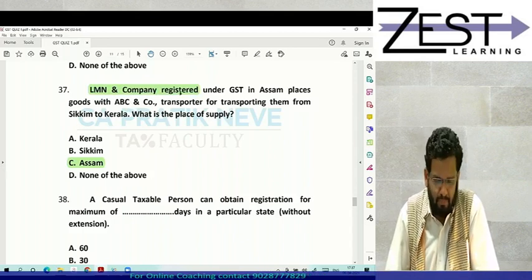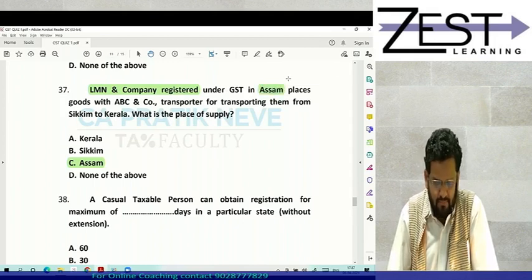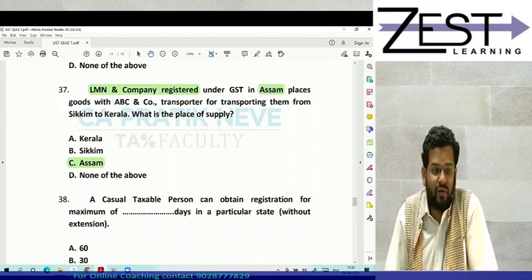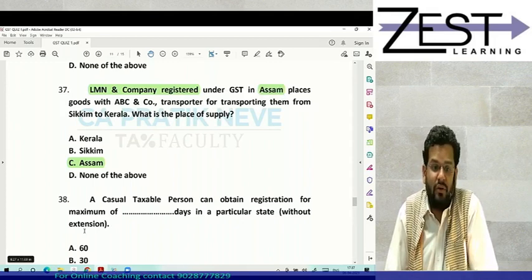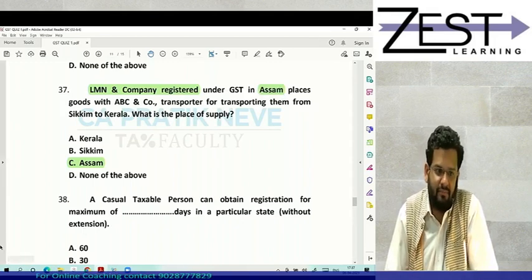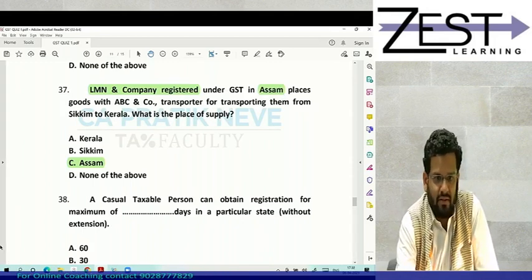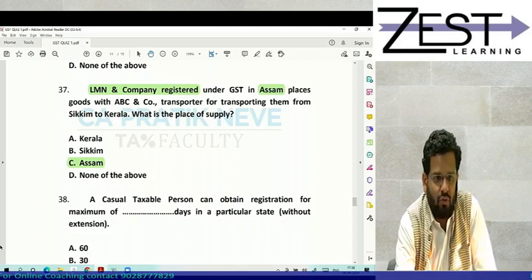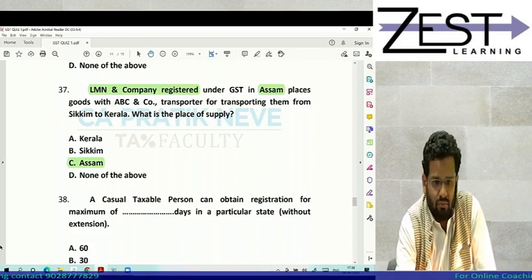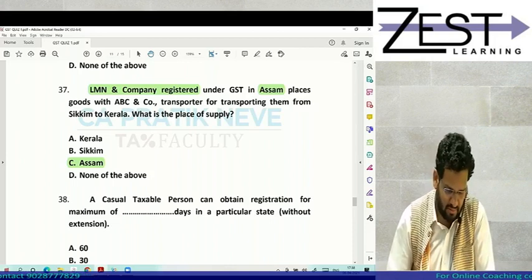So place of supply is location of such person, that is Assam, irrespective of where the goods are loaded on the conveyance. Amazing, Kirti, you answered it at first go. Very good, well done. And any others who got this answer correct, very good. So you are thinking a lot and answering.